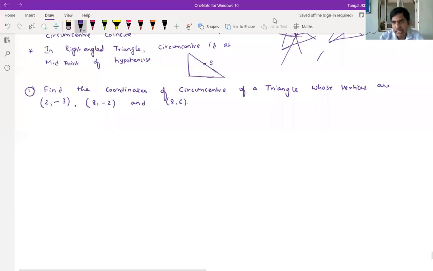When vertices are given, we have to calculate the circumcenter. Now I will show the method. They will give related problems for you as homework.